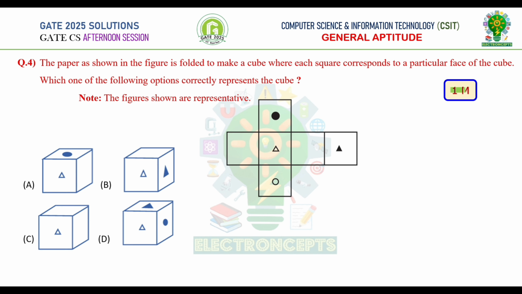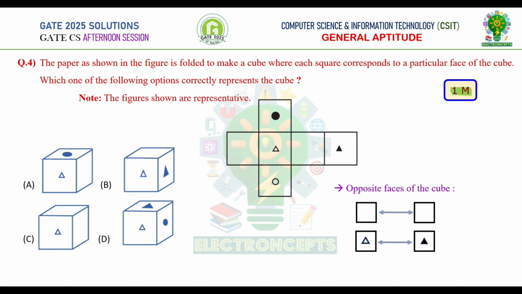Question number 4. This is a 1 mark question. The paper as shown in figure is folded to make a cube where each square corresponds to a particular face of the cube. Which one of the following options correctly represents the cube? Here a figure is given. To identify the correct cube, let's take the opposite sides of the given figure. If you observe the given figure carefully, opposite faces of the cube are these. From the given options, eliminating one by one, we get option A is correct.